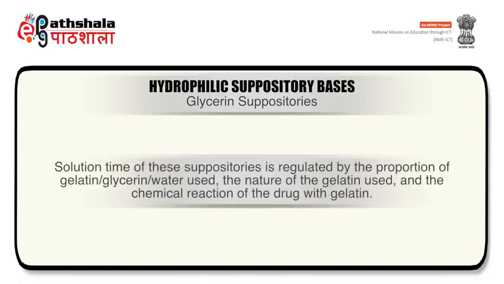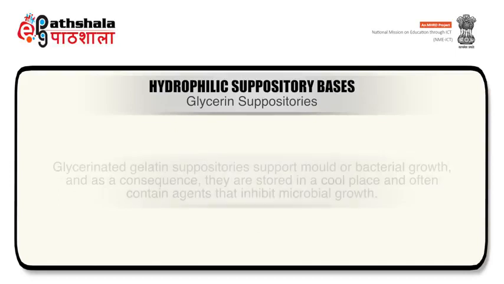Solution time of these suppositories is regulated by the proportion of gelatin, glycerin, and water used, the nature of gelatin used, and the chemical reaction of the drug with gelatin.